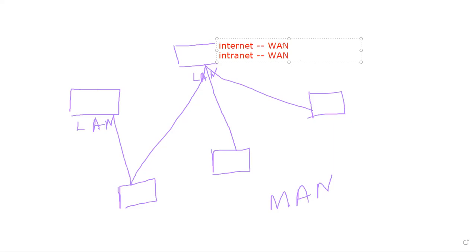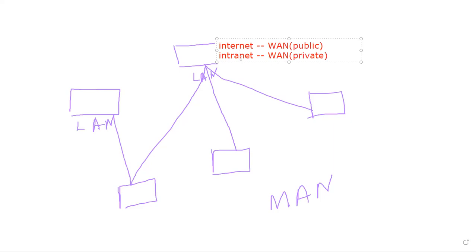Now what you have to understand is that internet is your public network. It is a public network, whereas when we talk about intranet, it is your private network. So it means if we are making any private network across the country, then it will be called a WAN. Public network means anyone can access. For example, you all can use the internet, but you cannot use an intranet.